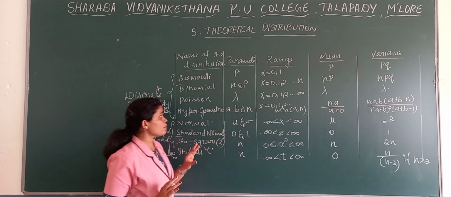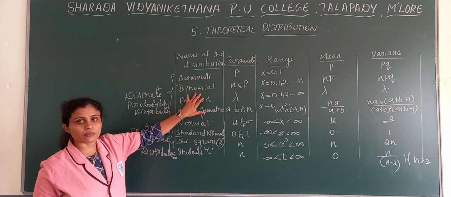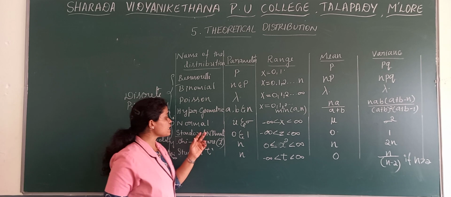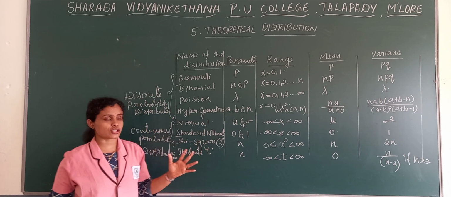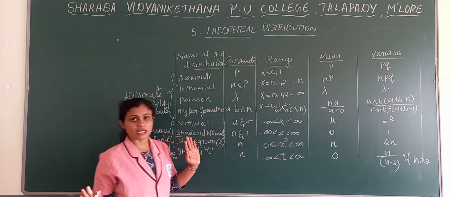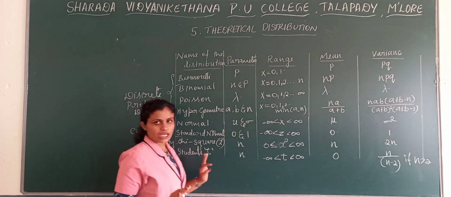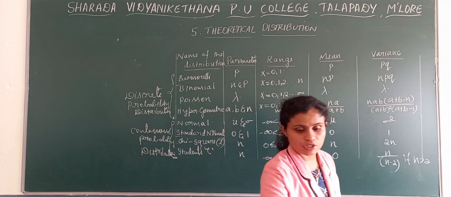What are the parameters of hypergeometric distribution? What is the range of binomial distribution? What is the mean and variance of standard normal distribution? So be thorough with this particular table at least. If you are thorough with this table you can write many of the theory questions.